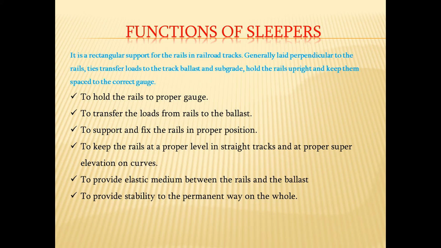Fourth, to keep the rails at a proper level in straight tracks and at proper super elevation on curves, which is very important, because we provide super elevation on the curves to counteract centrifugal force. So you have to keep the rails in proper position, and that is the role of the sleepers.